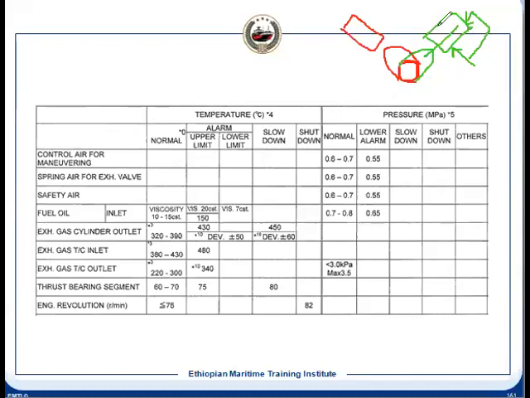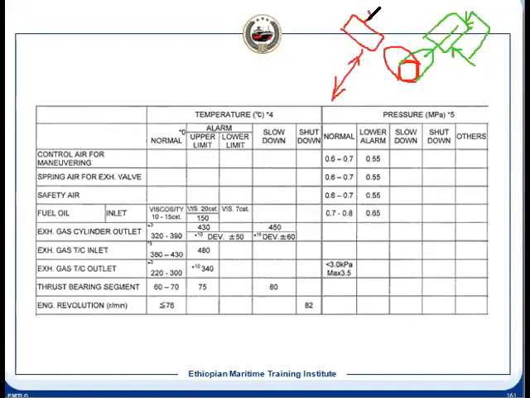Now what will happen: this is in contact, so the pilot air will go and operate the cylinder air starting valve, and at that time this will get vented out. This gets vented out when it is ahead, and exactly the same thing happens when the pressure is coming in this direction.